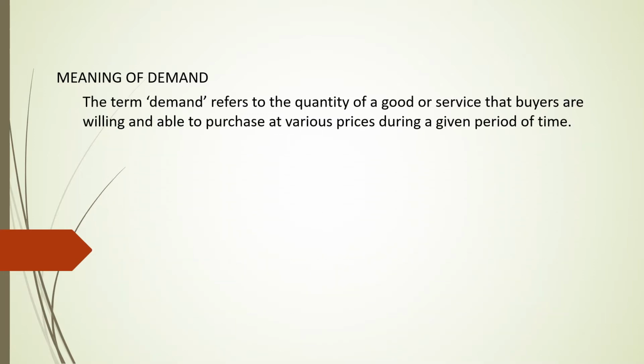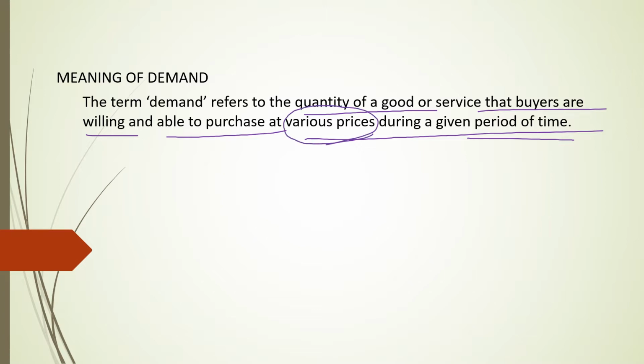Now let us discuss what is demand. Here demand refers to quantity of a commodity or service that a buyer is willing and able to purchase at various prices during a given period of time. Given period of time, time is very important, and at various prices, that means at a different level of price, how a consumer behaves, that is also important.